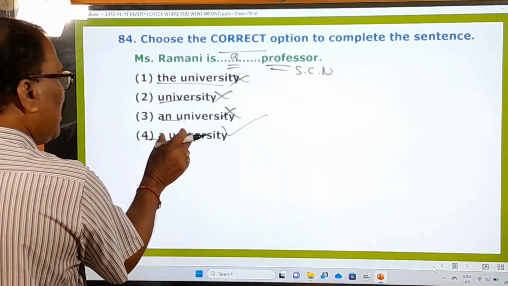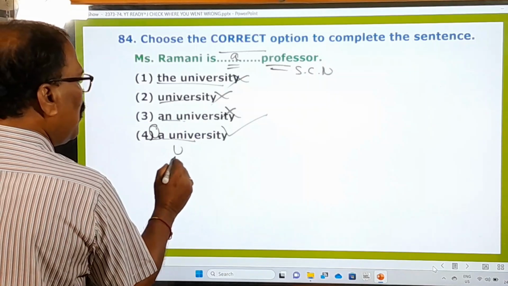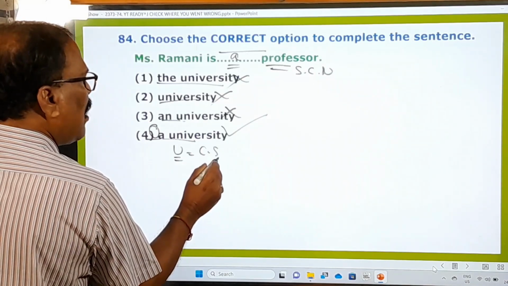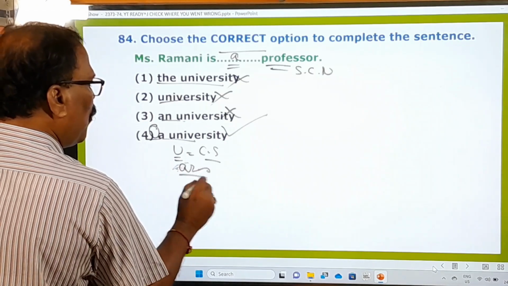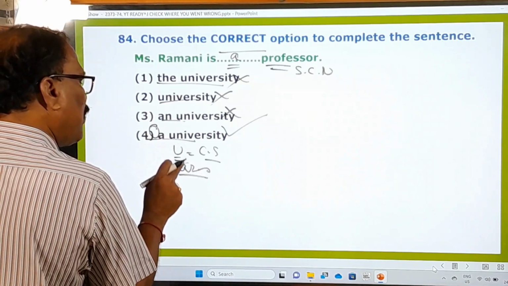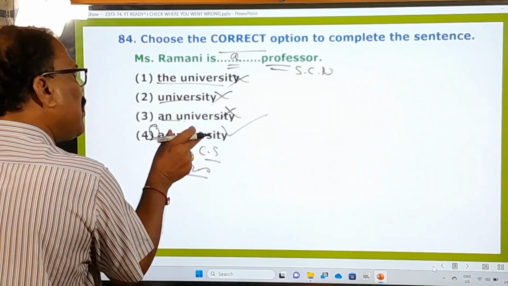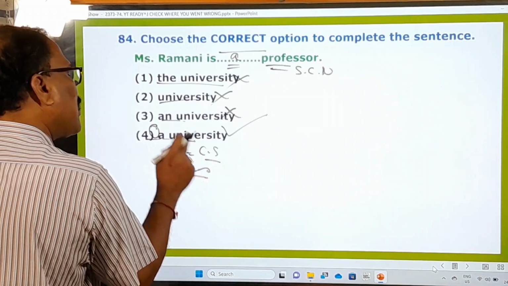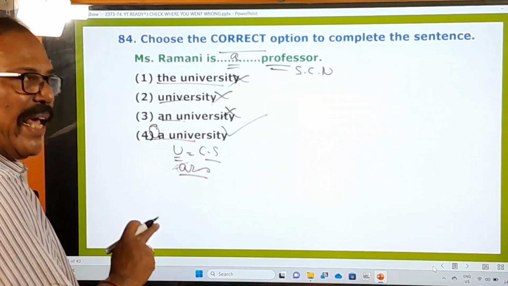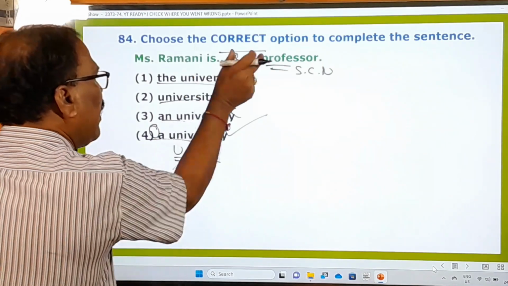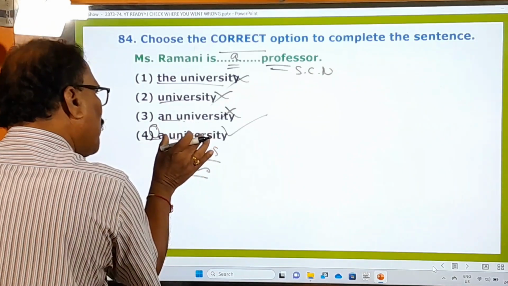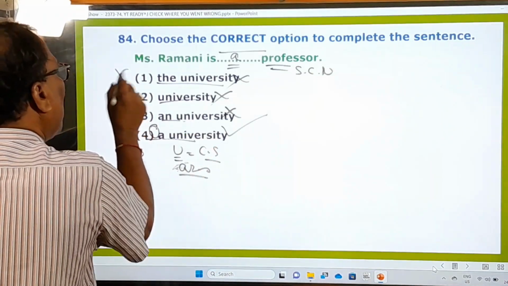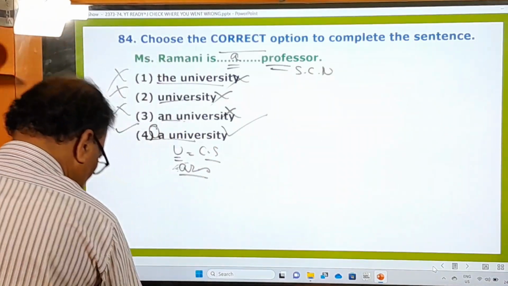Before university, you use a, because U is beginning with a consonantal sound. What is the consonantal sound of U? U. Whenever this U gives you the sound of U, it's a consonantal sound. So university is beginning with a consonantal sound. And before this consonantal sound, we should use, as per the rule, A. So A university is correct. And here, a university professor. That's why this fourth one is the right one. All others are wrong. Now, you go to the next question.